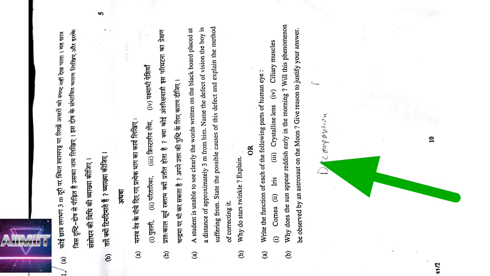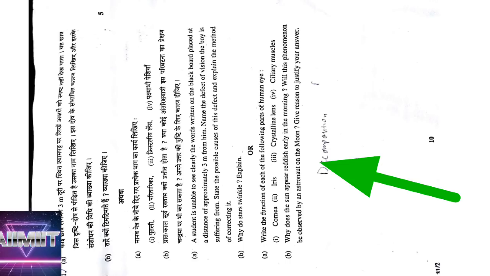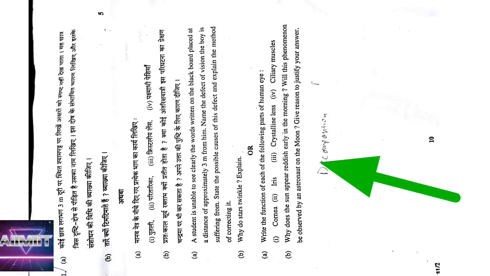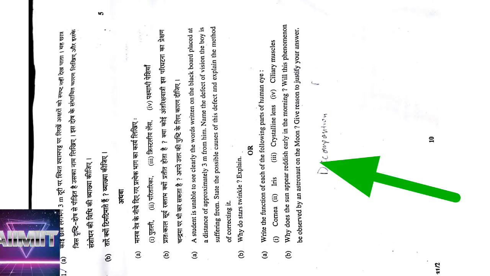Why does the sun appear reddish early in the morning? Because early in the morning and evening the sun is far away, therefore by the time sunlight reaches the earth, all colors undergo scattering except red color. Therefore in the mornings and evenings the sun appears red, whereas in the afternoon it is very near, therefore all the colors come to the earth without undergoing scattering, and it appears white. And he is asking, will this phenomenon be observed by an astronaut on the moon? Means no, because there is no atmosphere, no scattering, we have to write. So this is about section A.